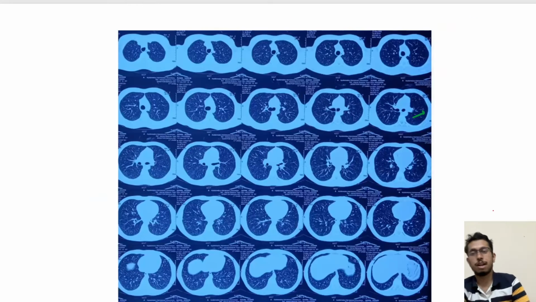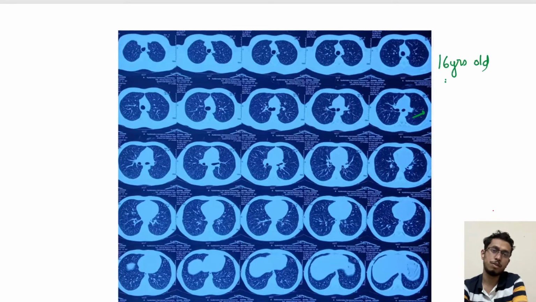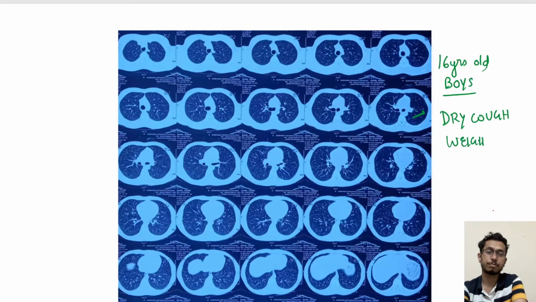Now coming to the next case. Now I will discuss the case here. This is a 16-year-old boy who was a resident of Bihar, from a farmer family, who had not completed studies, with no smoking habits, and presented with dry cough and weight loss for 6 months.